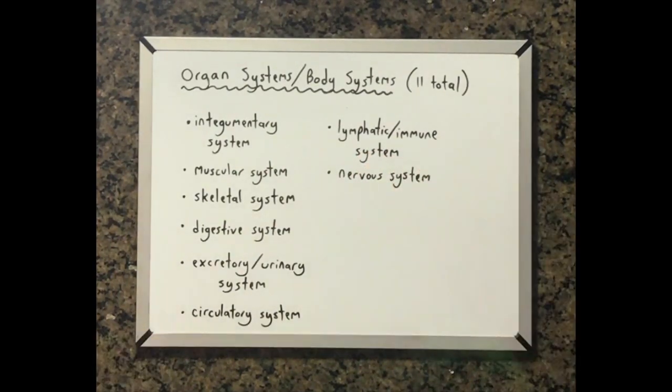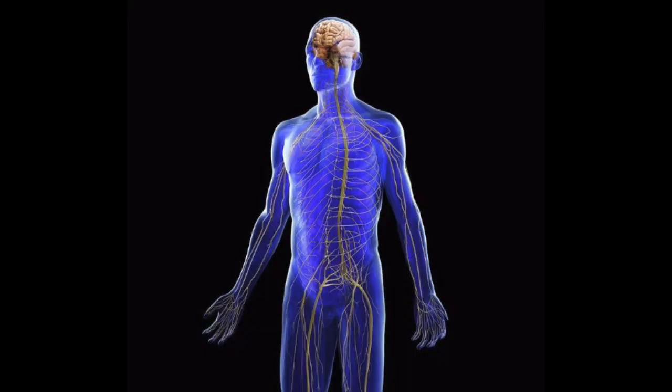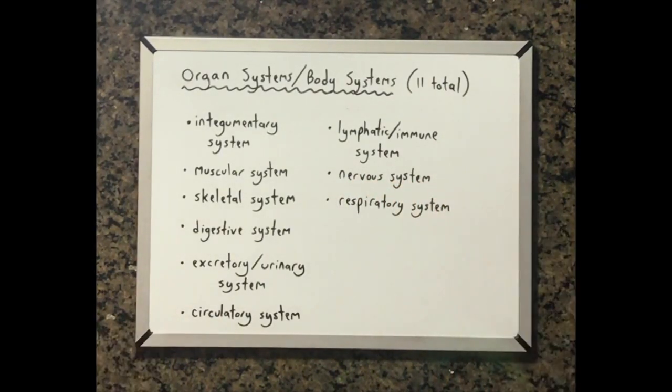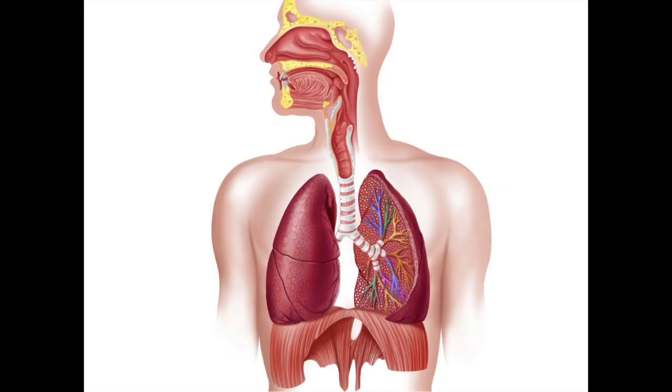The nervous system includes the brain, spinal cord, and peripheral neurons that work together to allow us to sense our surrounding environment, move, and even process thought. The sensations of sight, sound, taste, smell, and balance are all made possible by the nervous system. The respiratory system consists of the lungs and other organs that allow us to breathe and exchange gases with the surrounding air.